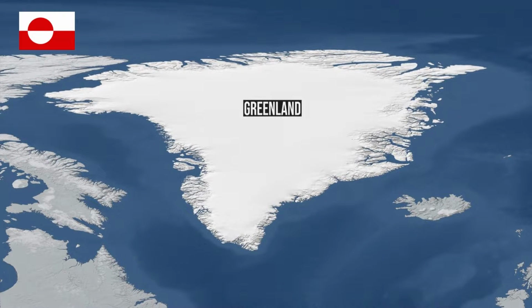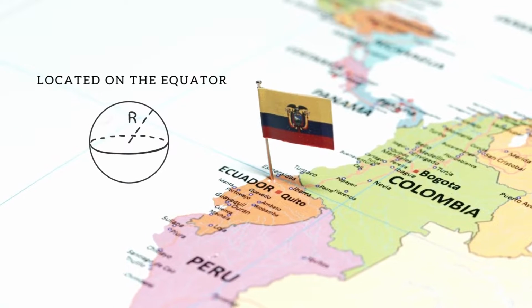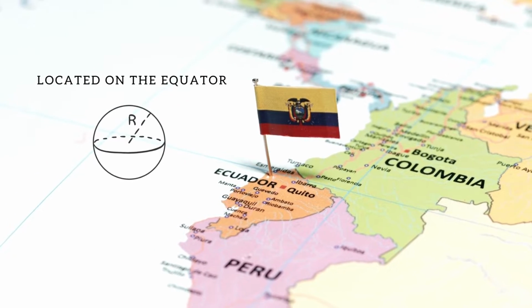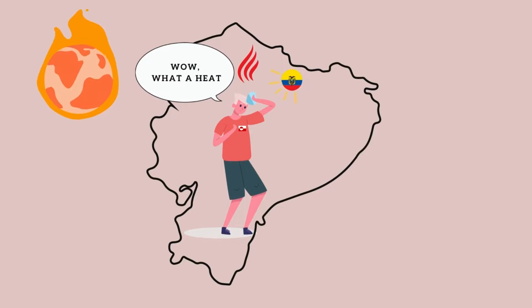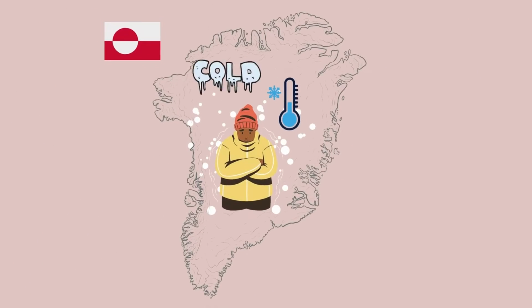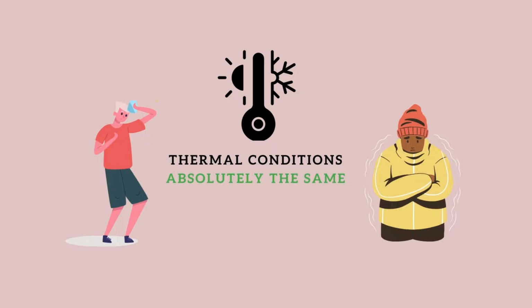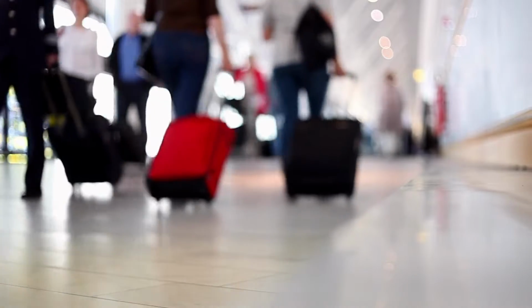Greenland is far to the north. The name Ecuador itself says that it is located on the equator of the Earth, and now passengers get off the plane that flew in from Greenland and say, "Wow, what heat!" And the inhabitants of Ecuador go out and they are shivering from the cold. Indeed, the thermal conditions for the inhabitants of Greenland and the inhabitants of Ecuador are absolutely the same. They landed at the same airport, which means that it is cold for some and hot for others.